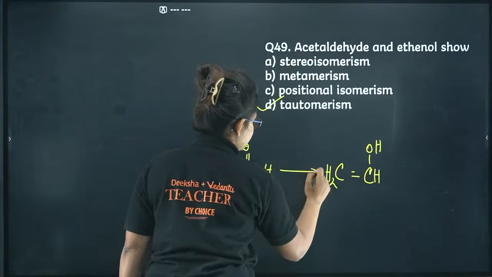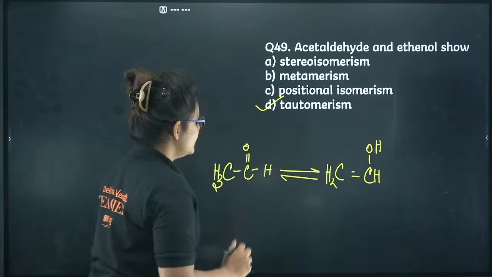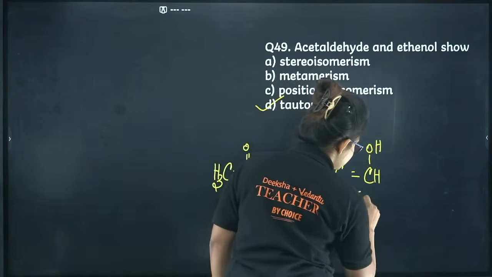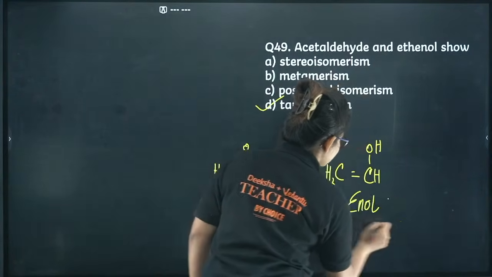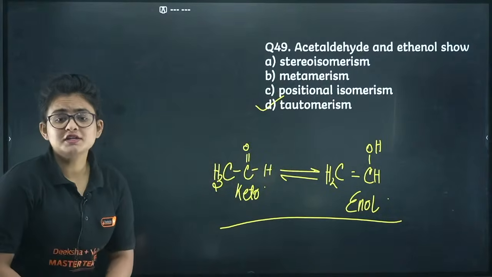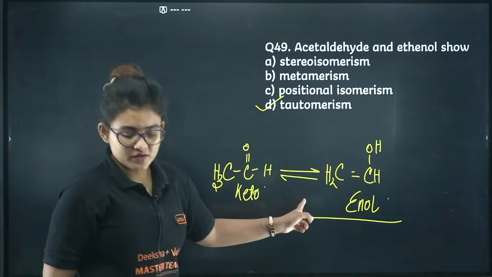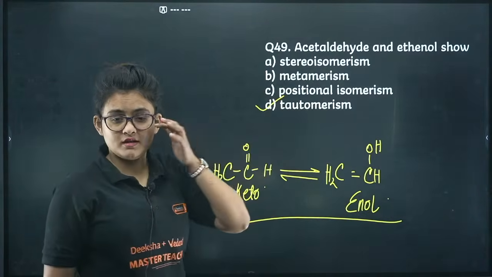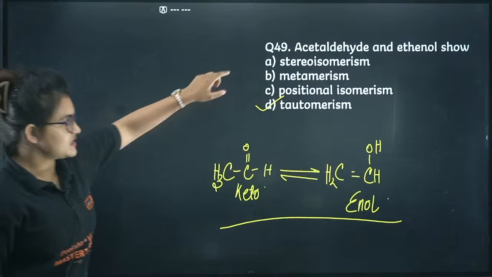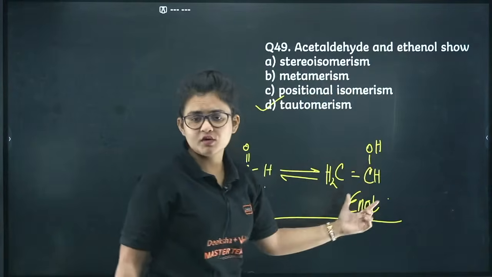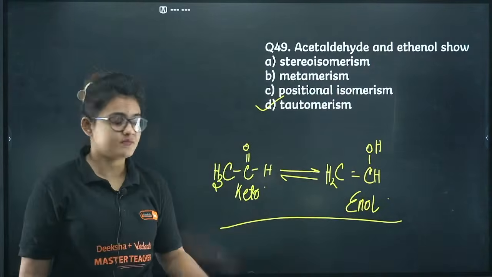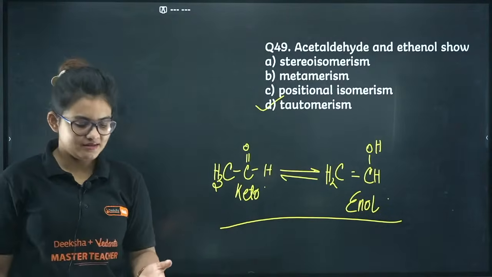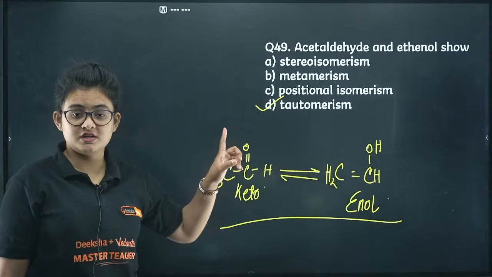This is the ethanol. So this is basically a keto version, and this is basically an enol version. So keto-enol tautomerism is going on here. You can say this is basically the tautomerism. It's not the functional group because I missed the term ethanol. I guess now you understood. Clear? So yes, it's a lesson to you as well: go through the question well.